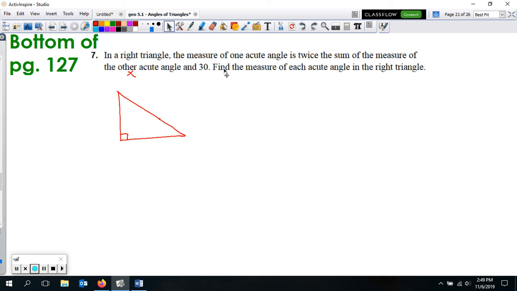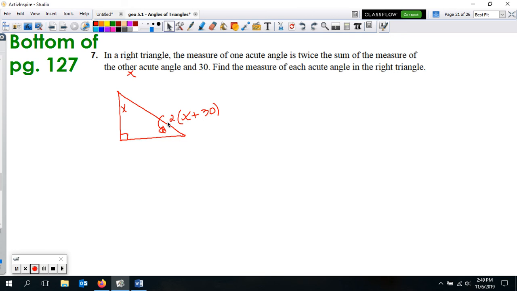So let's say the top one here is x. It doesn't matter which one we use. Then this other acute angle is going to be twice the sum, so 2 times the quantity, with parentheses because we're putting a sum in it, x and 30.